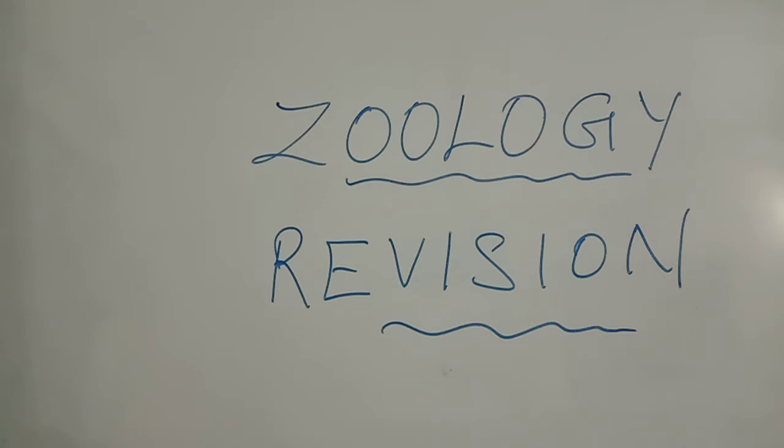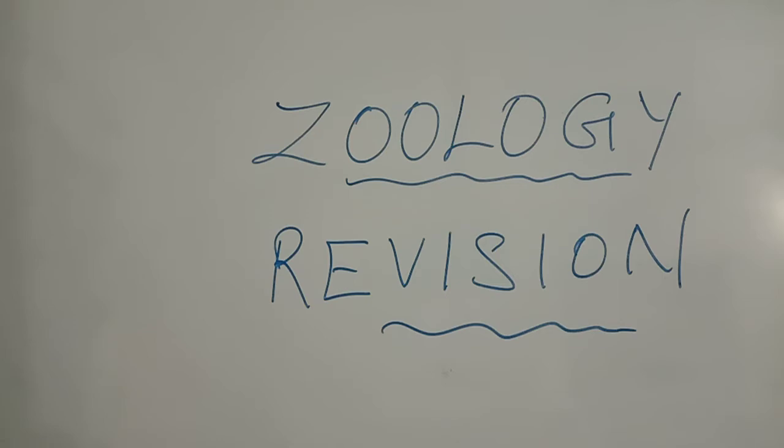Now I will say the 3 mark and 5 mark question answers. The first very important 5 mark question is the types of binary fission. For example, simple irregular binary fission, transverse binary fission, longitudinal binary fission, and oblique binary fission. So this is the first 5 mark question, the types of binary fission, and you have to draw the diagram also for the 5 mark question. Understand, my dear students?